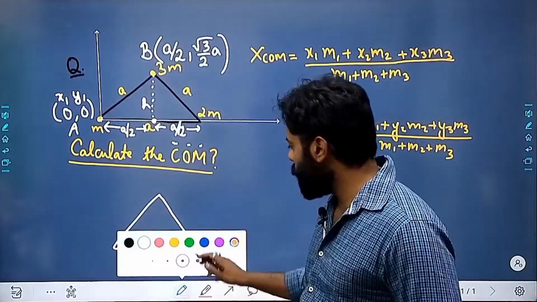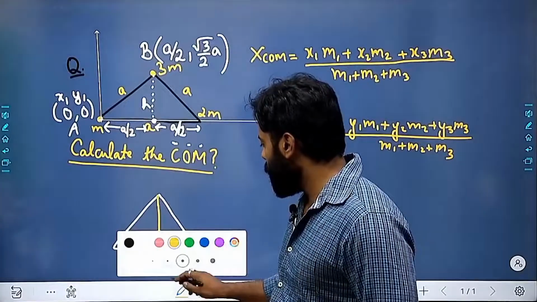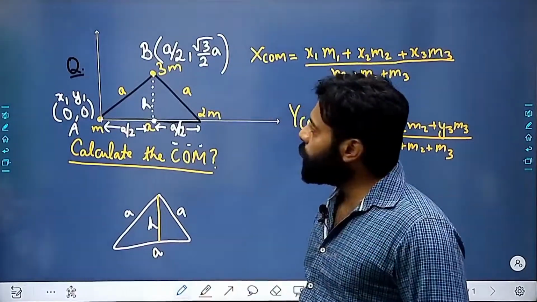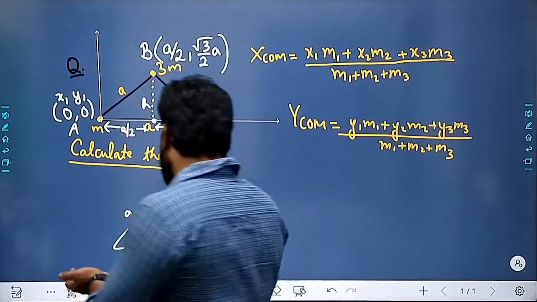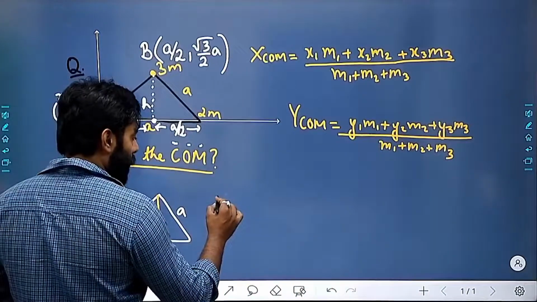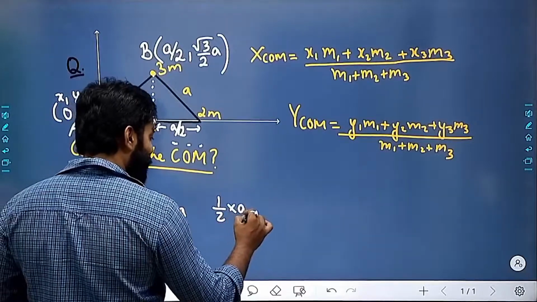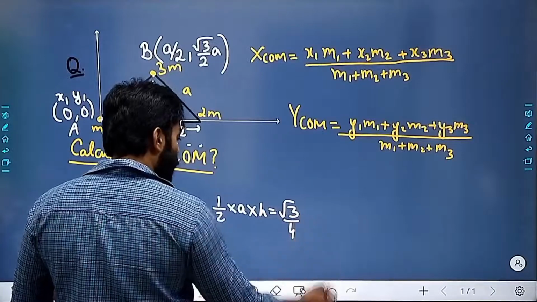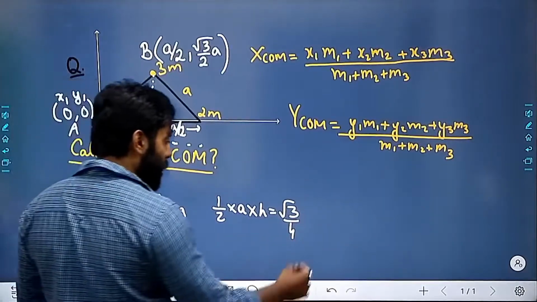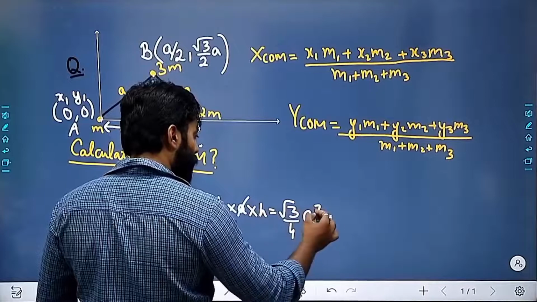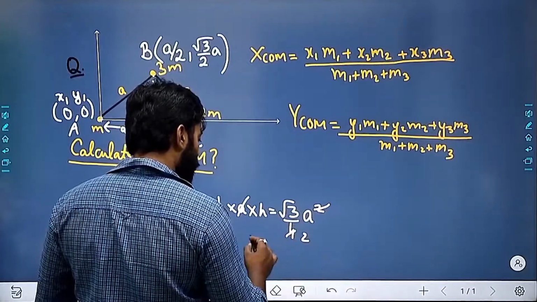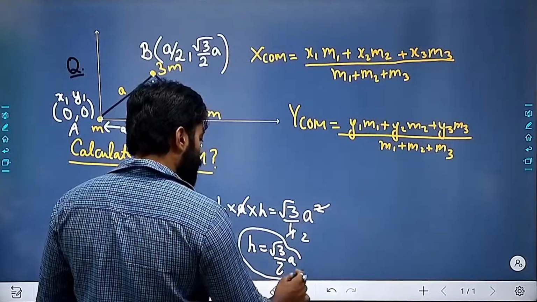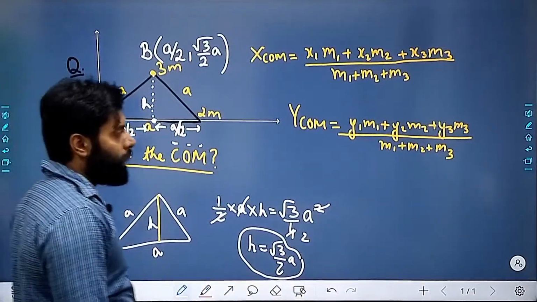How many of you are able to understand that for an equilateral triangle, the height is root 3 by 2 a? Why? How? We are going to calculate this. Half into base into height is root 3 by 4 a square. So h is equal to root 3 by 2 a.